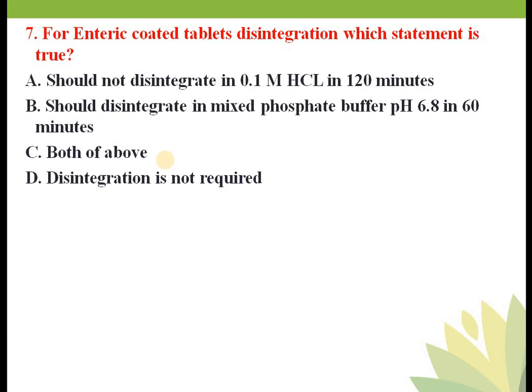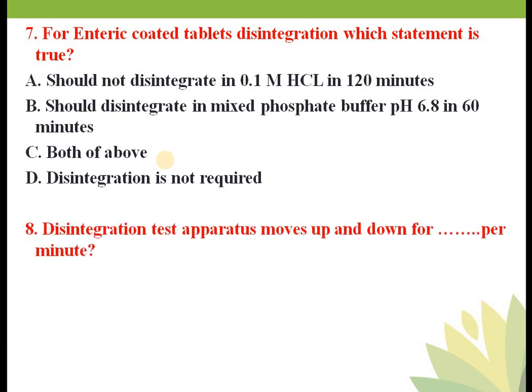You have to operate a disintegration apparatus for 2 hours, and in that your tablet should not break. Now you have to discard that HCl and take phosphate buffer pH 6.8, and at this pH the tablet should disintegrate in 60 minutes. That is known as an enteric coated tablet. Is that clear? Now we'll see the next question.